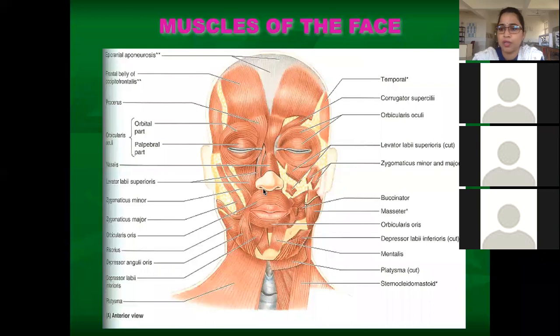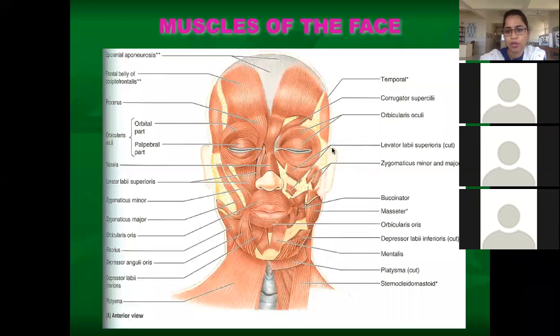Yes, absolutely. So now we all should learn all these muscles by heart, with their names and actions. All these muscles you are supposed to learn. So we studied the muscles around the orbital cavity, the nasal cavity, and the oral cavity. Then we have one more orifice, that is the ears.